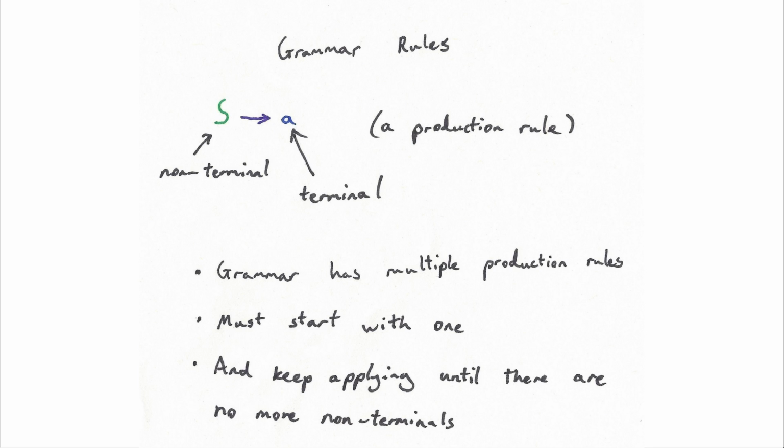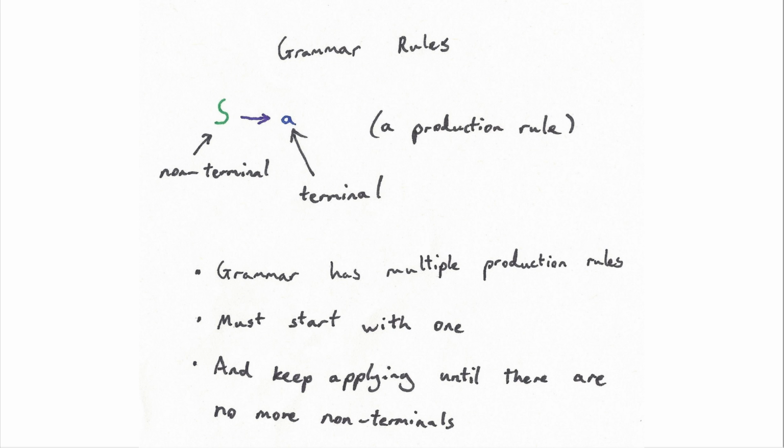So what do we need to make a language? Well, we need grammar rules. These are what Chomsky kind of innovated on. It involves things that look a bit like this. So this thing here in the color is the grammar rule. The green thing is a non-terminal. This means if we see one of these, we haven't finished our computation. We can convert those green things into things on the right-hand side of the arrow. The arrow means we can convert it to that. So this says we take a non-terminal S, and we end up with an A. A is a terminal. If we only have terminals left, we can end there.